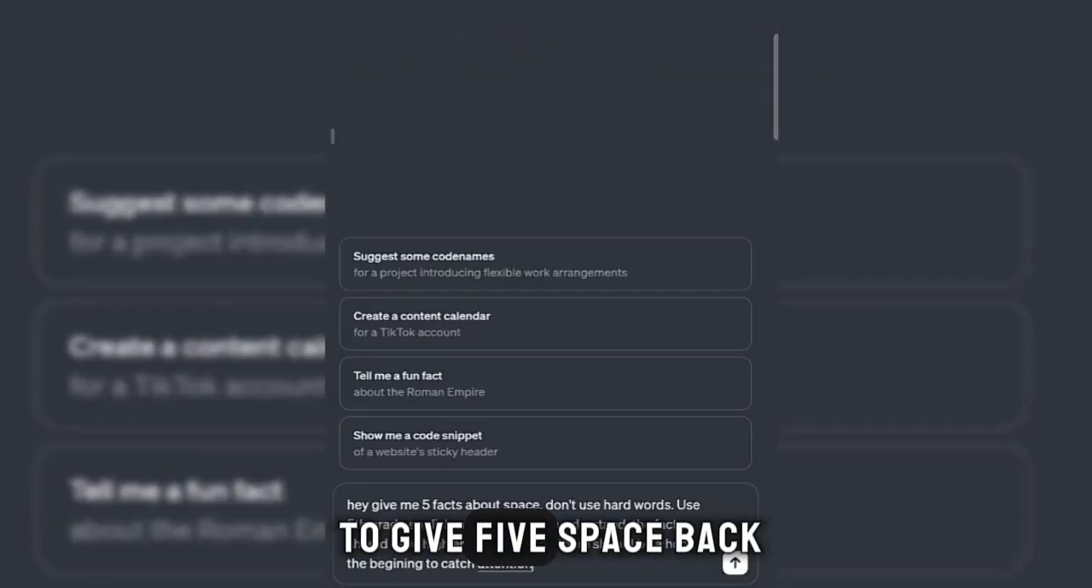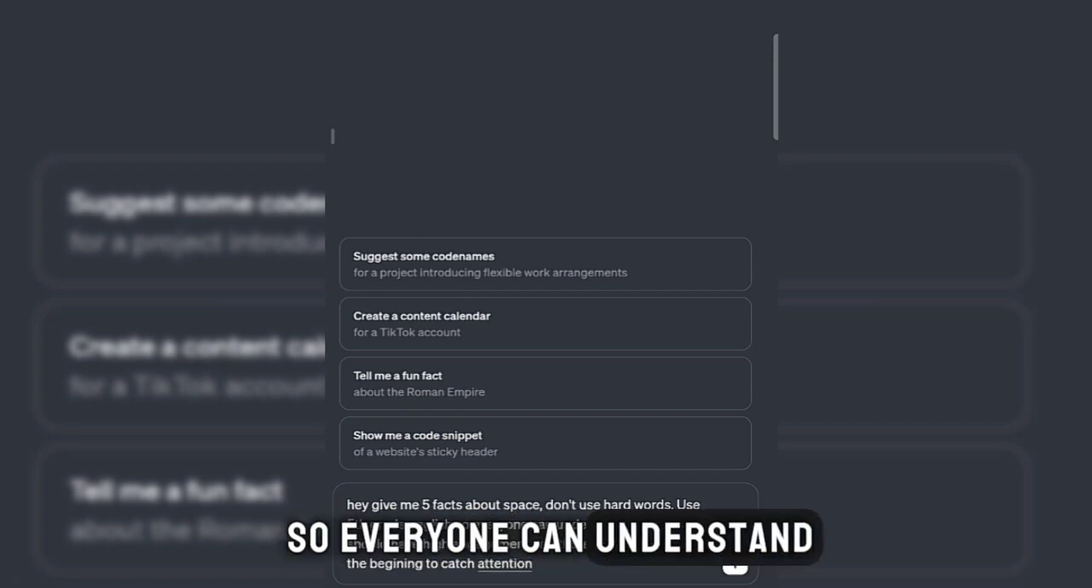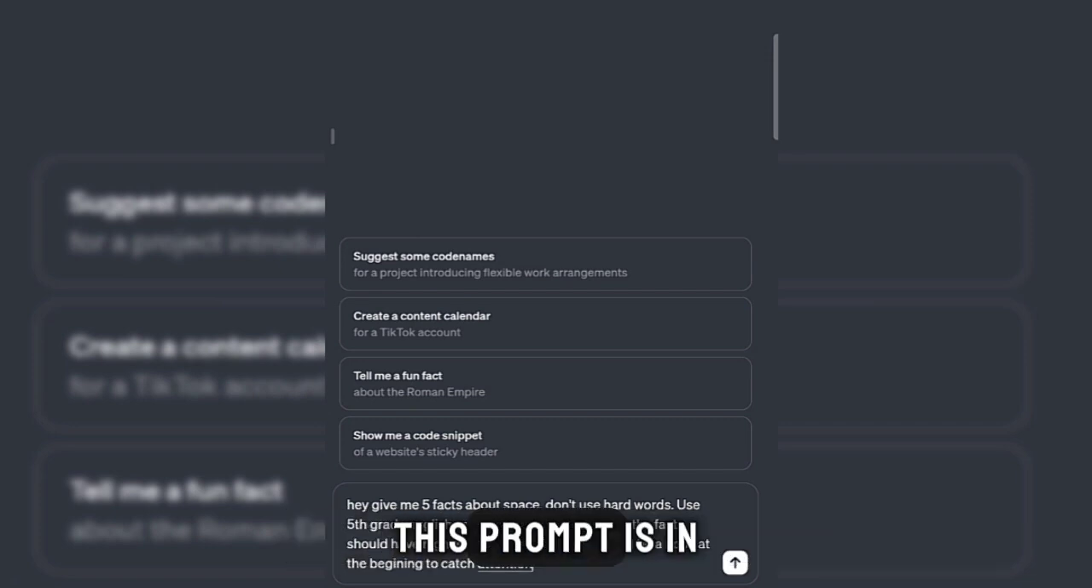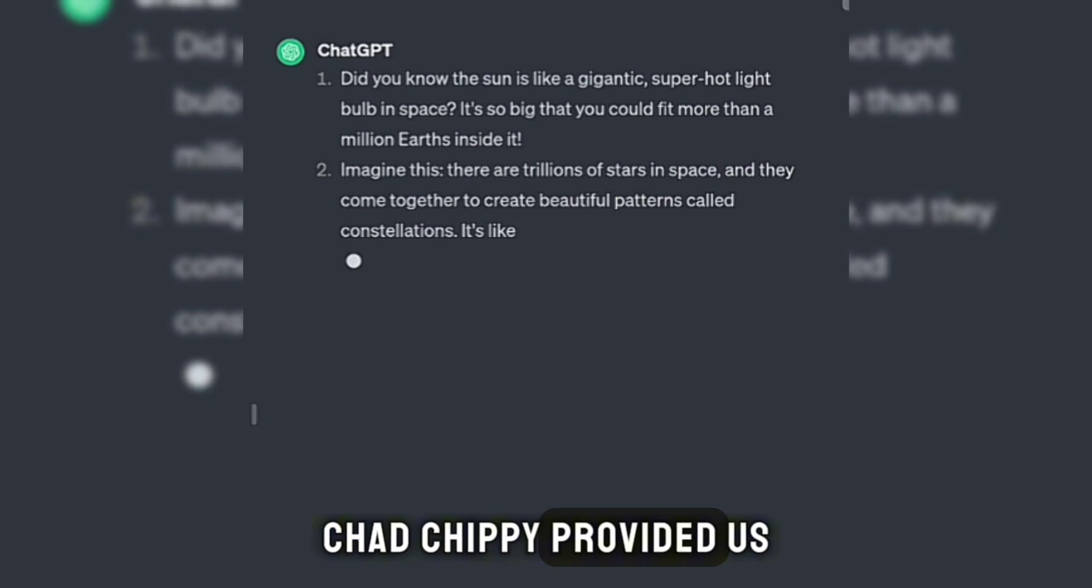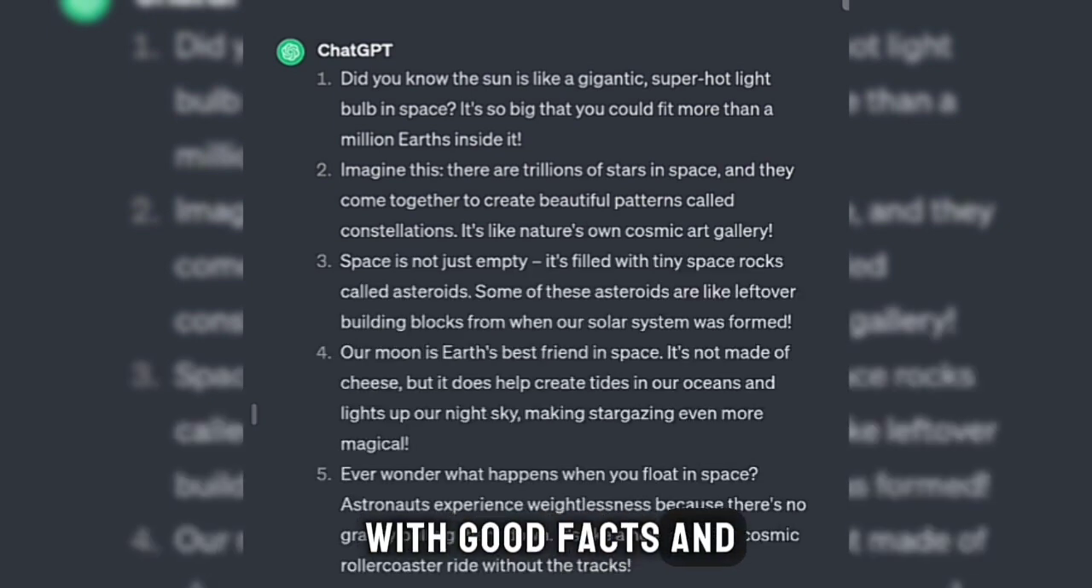First, come to ChatGPT. We'll ask it to give 5 space facts. Use 5th grade English so everyone can understand. Don't worry, this prompt is in the description, just simply copy it and you'll be good to go. As you can see, ChatGPT provided us with good facts and good hooks.